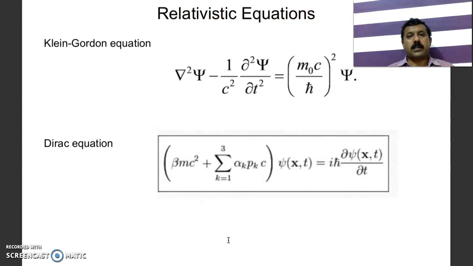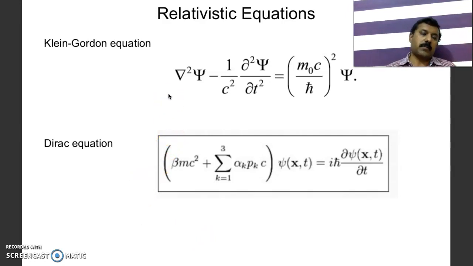And the Schrodinger equation which we discussed so far is a non-relativistic equation. That means it is valid if the particle velocity is very much smaller compared to the speed of light. Otherwise, if the particle speed is comparable to the speed of light, then we have two different equations. That depends on the spin of the particle. Spin of the particle also plays a very important role.